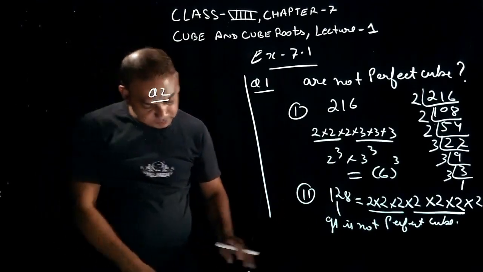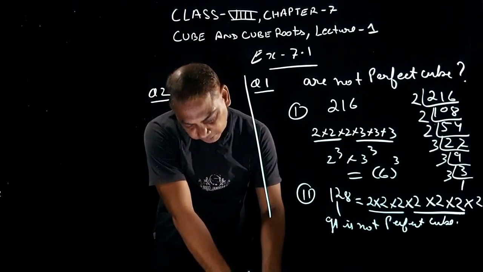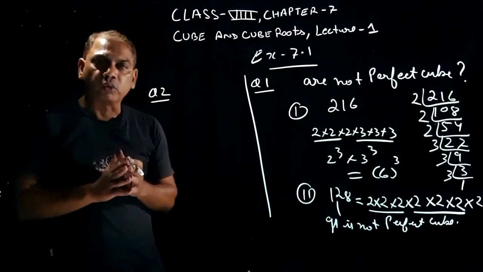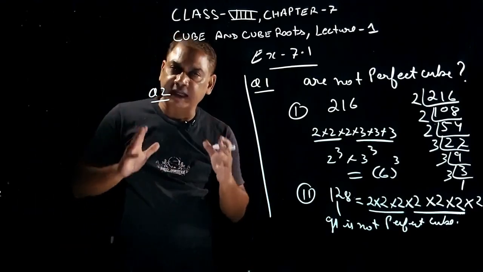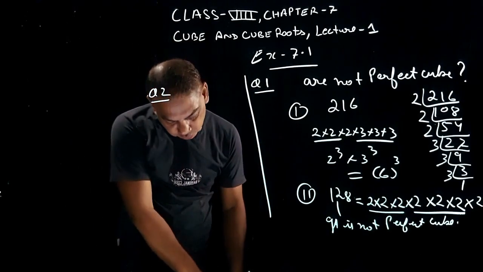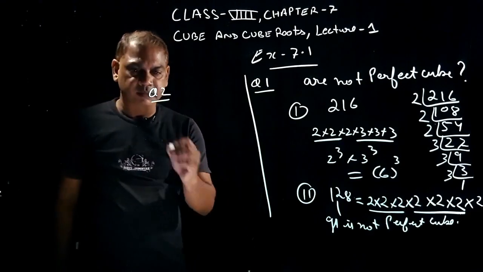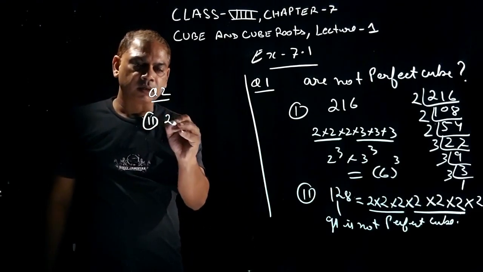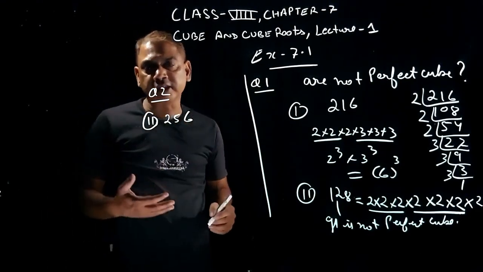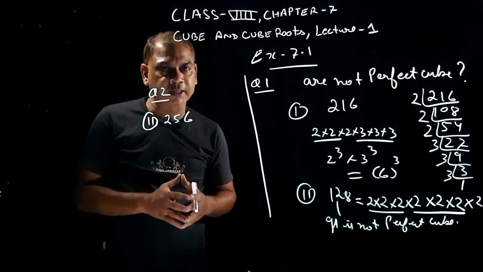Question number 2 is, find the smallest number by which each of the following numbers must be multiplied to get a perfect cube. आपको मल्टीप्लाई करना है स्मॉलेस्ट नंबर, ये बताना है. What is the method? Which one should I do for you? I will do the second one, 256. हम 256 को स्मॉलेस्ट नंबर से मल्टीप्लाई करें कि रिजल्टिंग नंबर मेरा परफेक्ट क्यूब आ जाए.